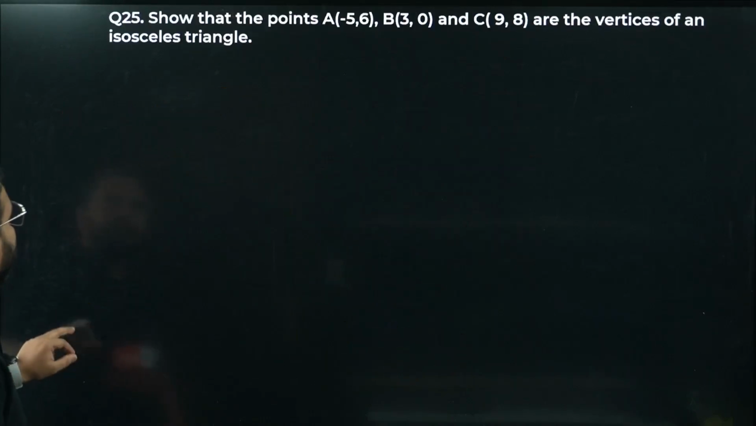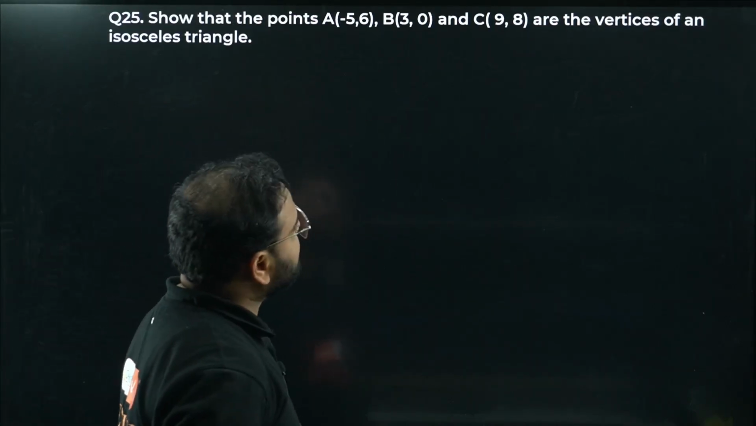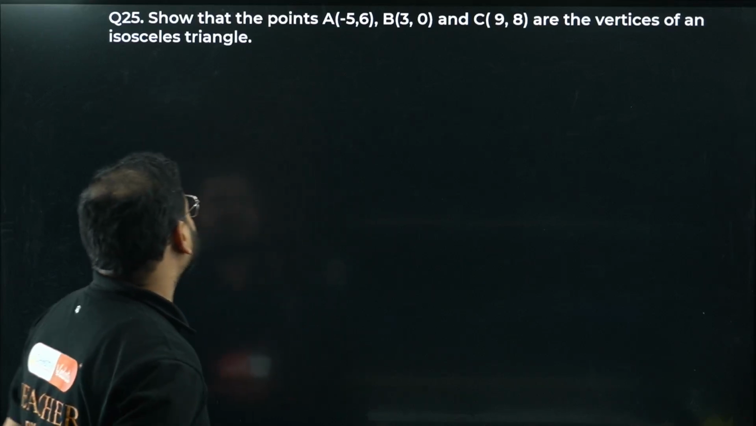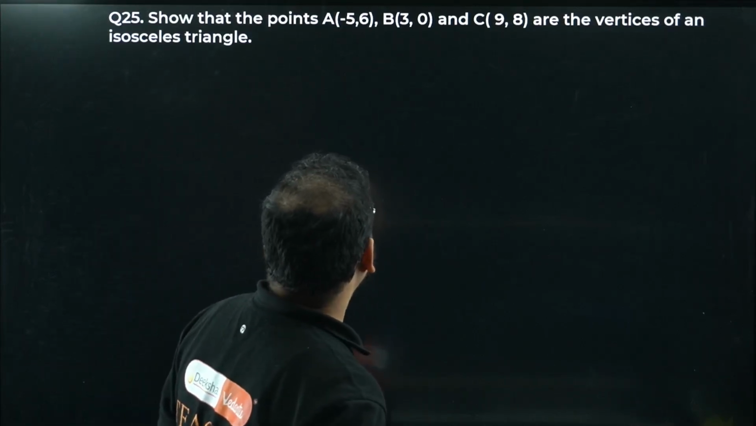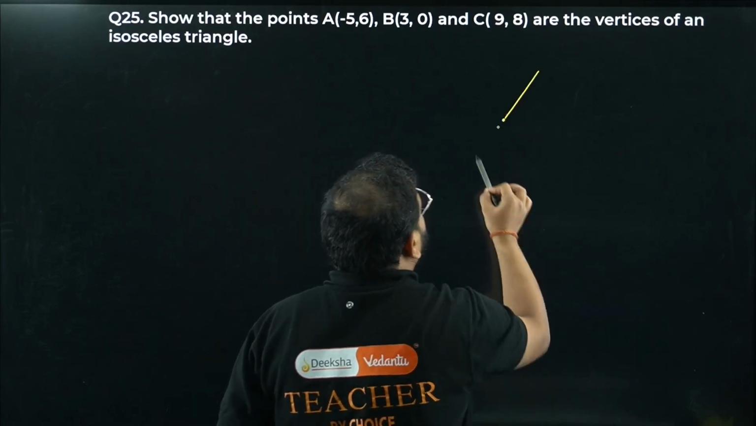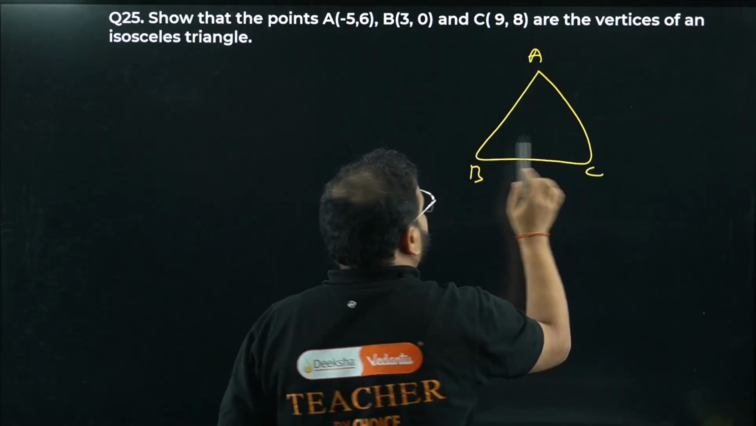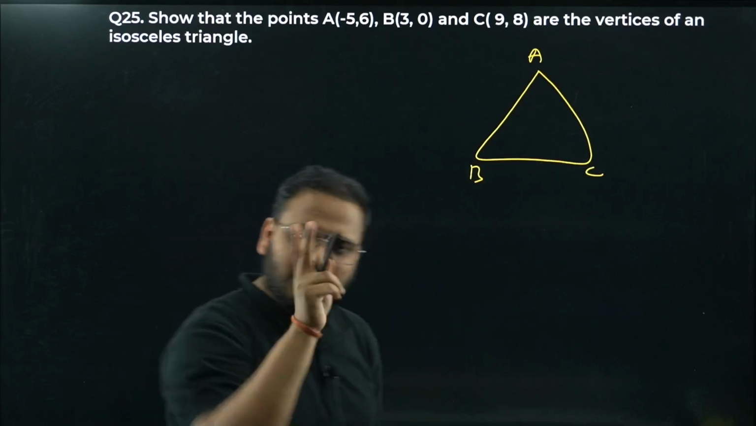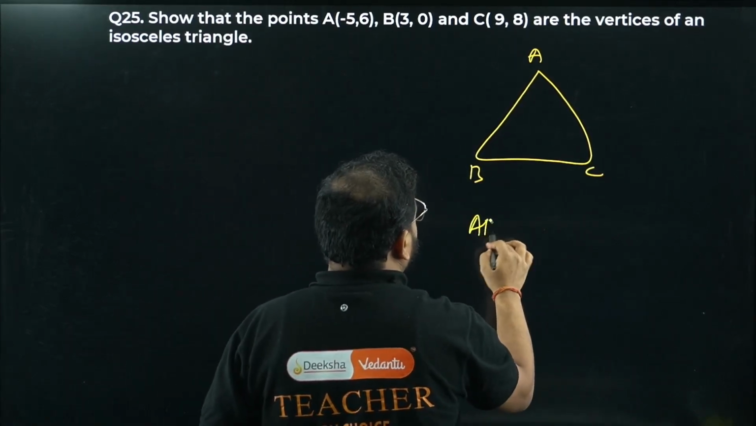Moving on with question number 25. Show that the points A, B and C are the vertices of an isosceles triangle. Isosceles means I have to show any 2 sides equal to each other. Okay, let's find the AB length first.